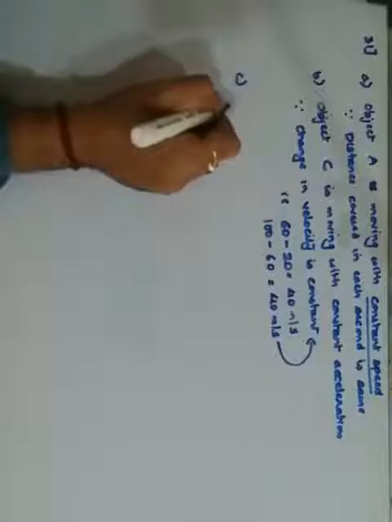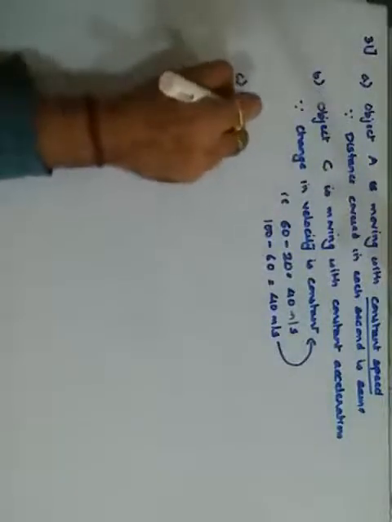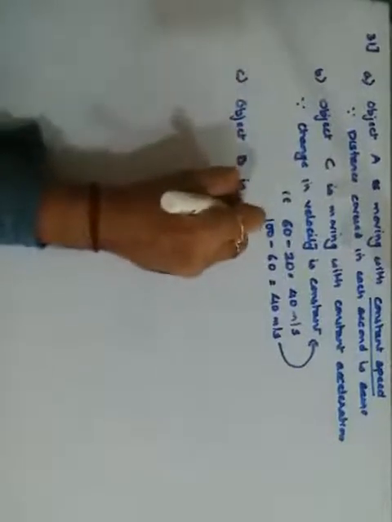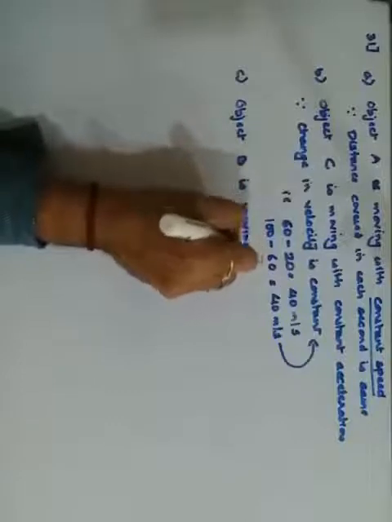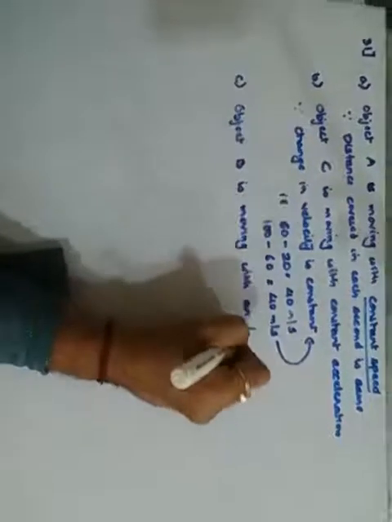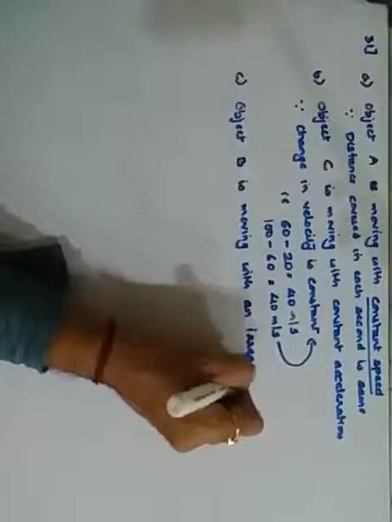The question is which object is moving with irregular acceleration. You can clearly see that object B is moving with an irregular acceleration because there the change in velocity is not constant.